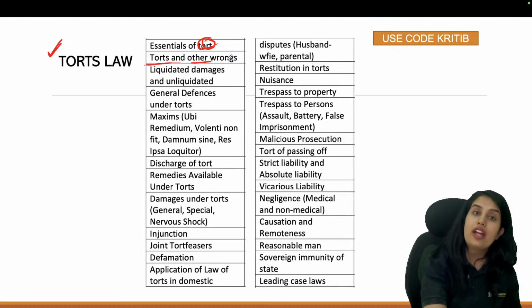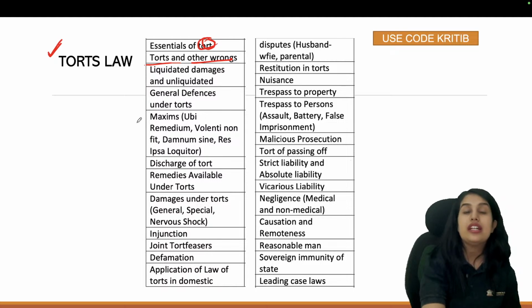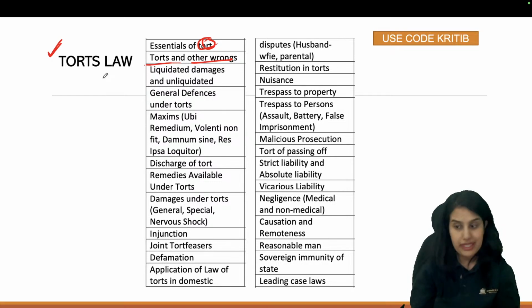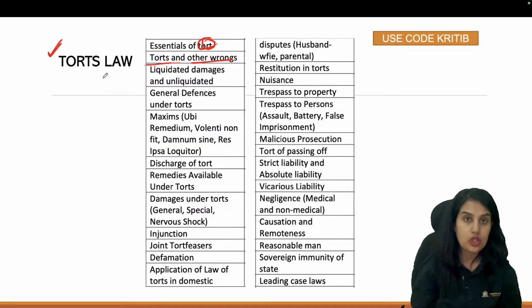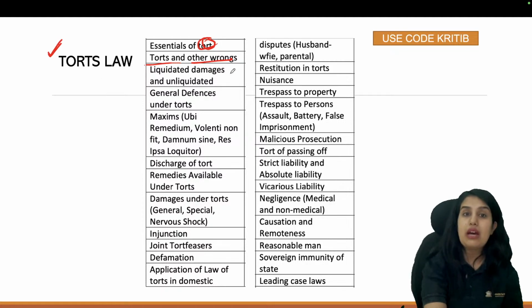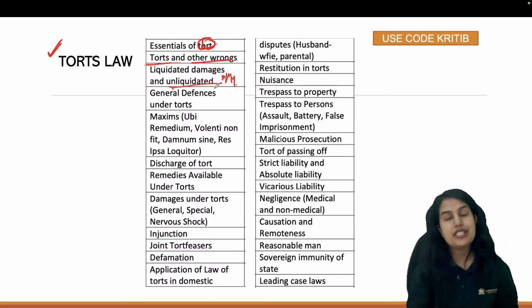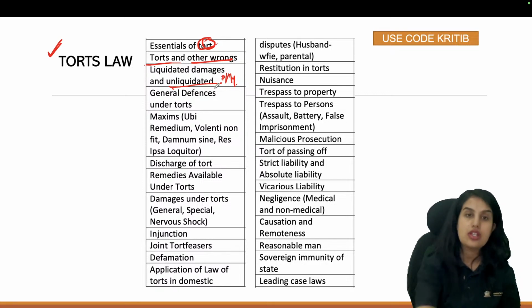Second, tort and other wrongs, meaning the difference between torts, crime and criminal law, and contract law and constitutional law will be dealt with in this topic. Liquidated damages and unliquidated damages, and what damages are given in tort law. What are damages? Compensation is also known as damages.